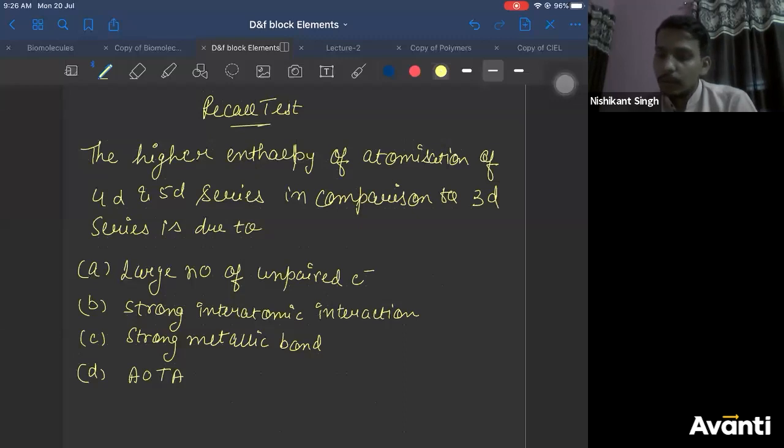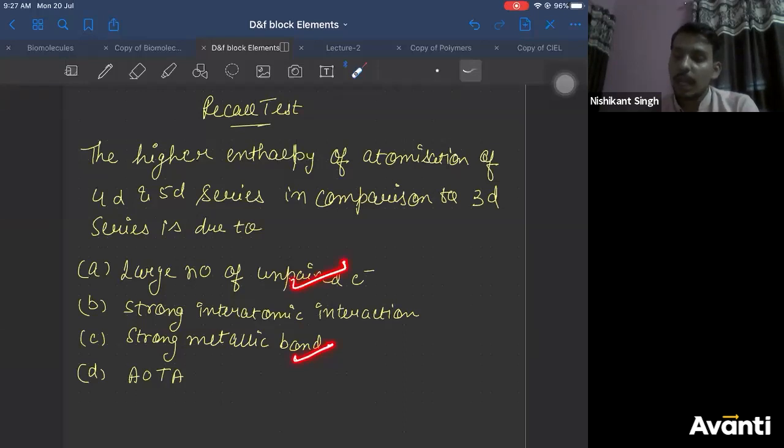Most of you have answered it correctly actually. Here, high enthalpy of atomization depends upon the number and strength of metallic bonds, which depend upon the number of unpaired electrons.